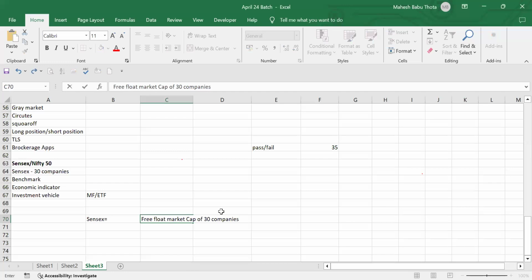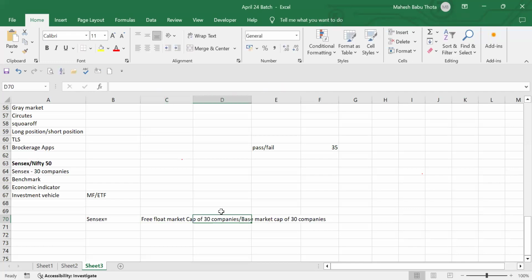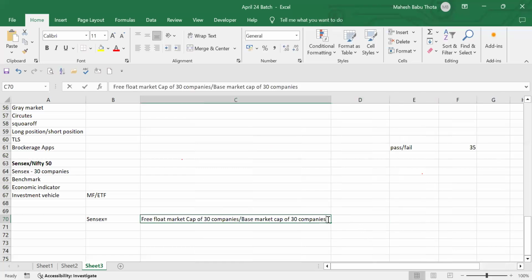So free float market capitalization of 30 companies divided by base market cap of 30 companies, into base index.